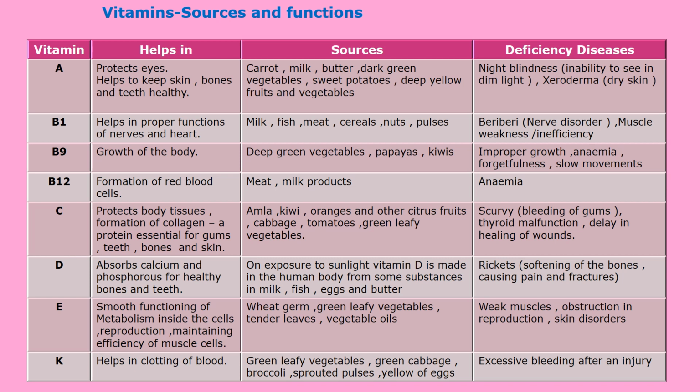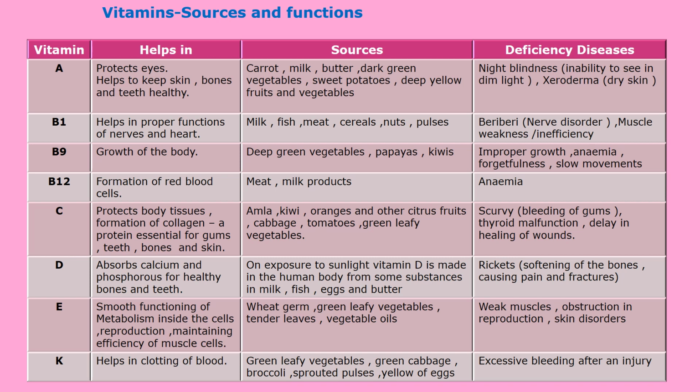Deficiency of vitamin B1 causes beriberi, a nerve disorder, with difficulty in walking, sometimes paralysis, mental confusion or loss of feeling. It also causes muscle weakness, meaning muscles become weak.